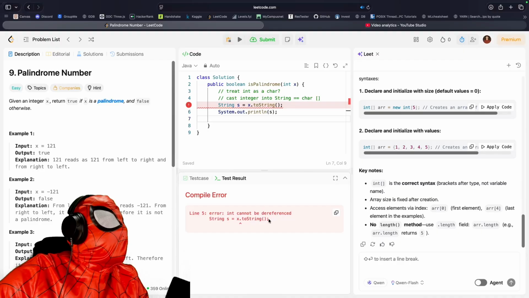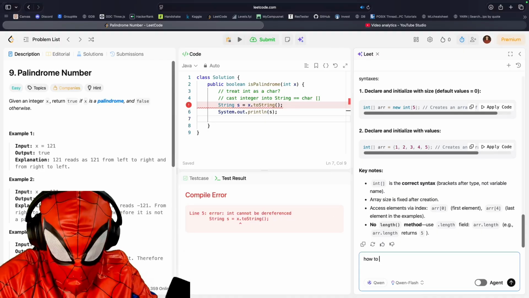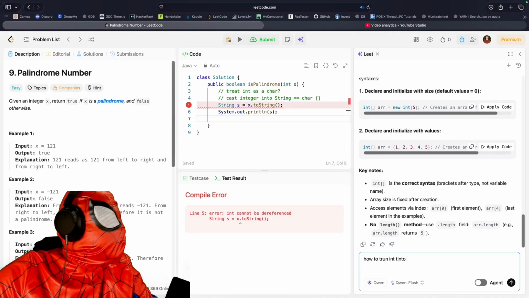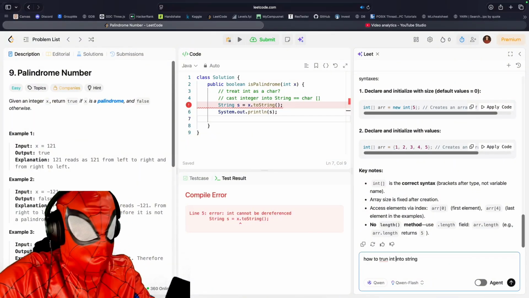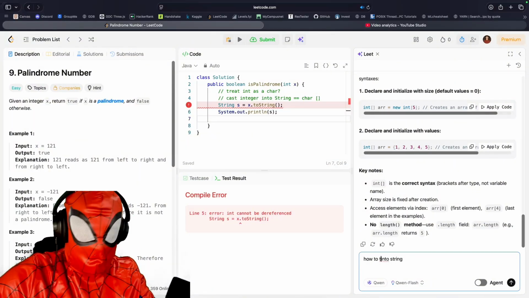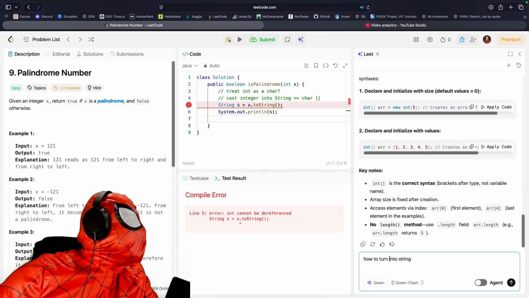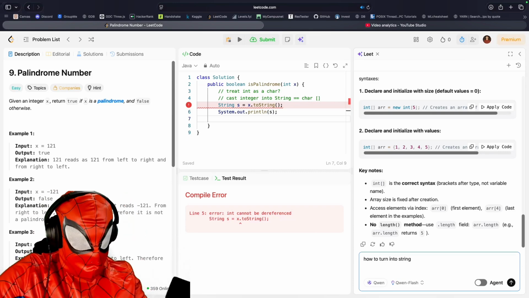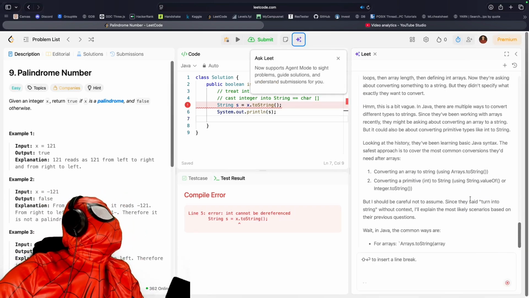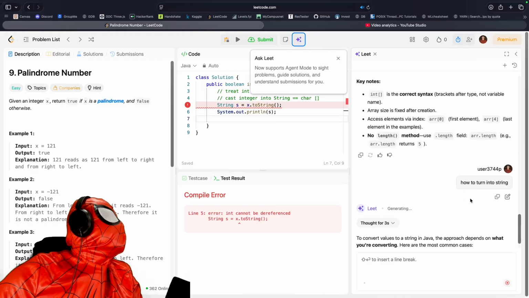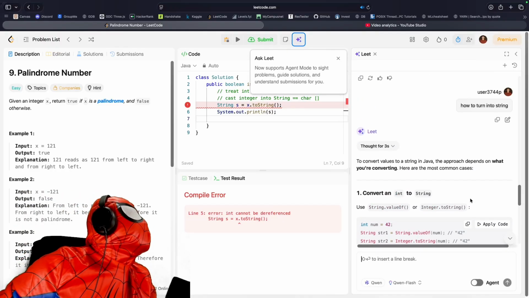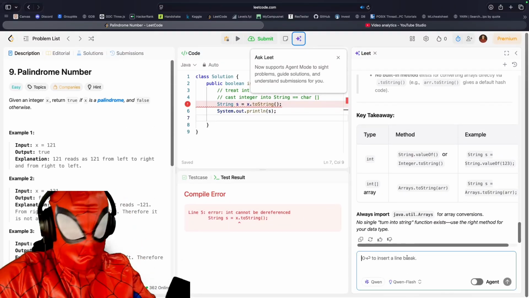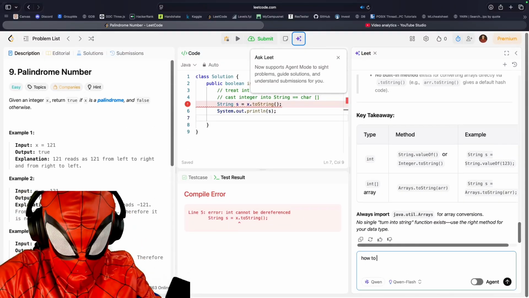Int cannot be dereferenced. What do you mean? How to turn int into string? I see a typo there. Oh wait, I see multiple typos. Sorry guys, it's hard to see. I'm telling you, this is medium level because I cannot see out of this. How to turn it into string. Wait, did I just put how to turn into a string? Oh my god. I just realized what I was trying to say. I am losing my mind now.